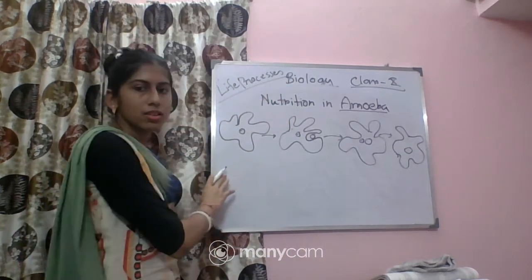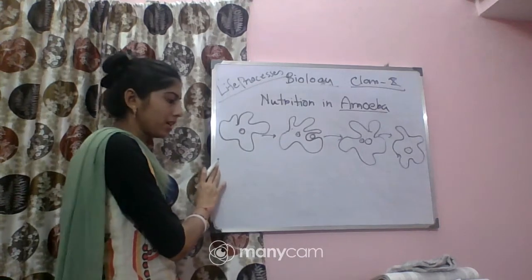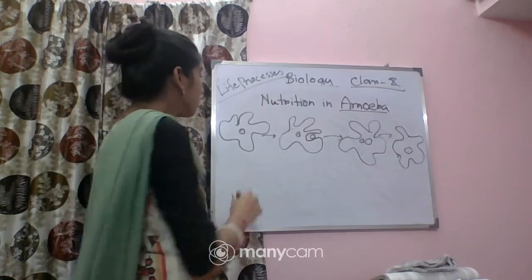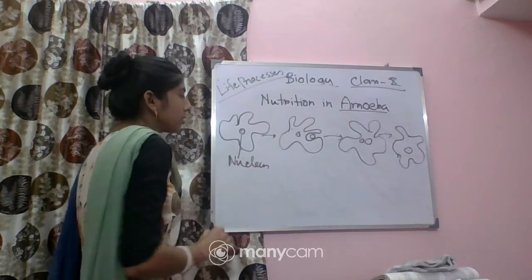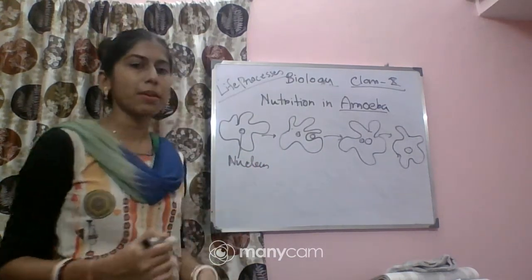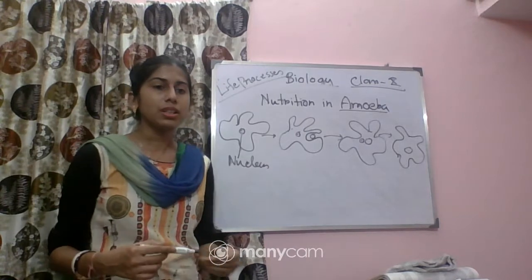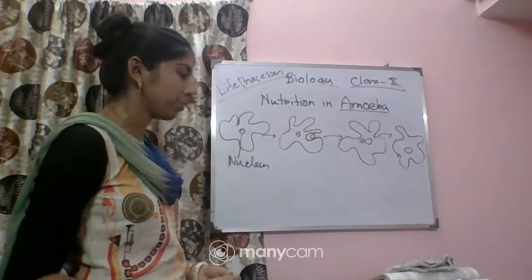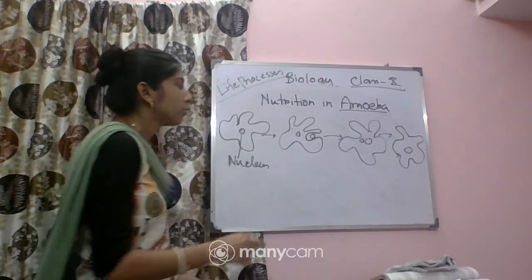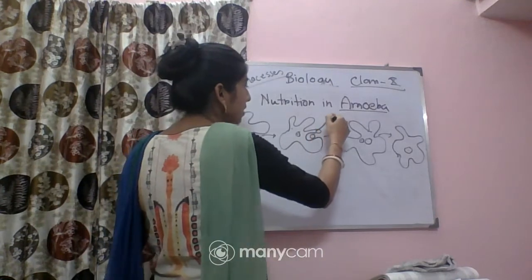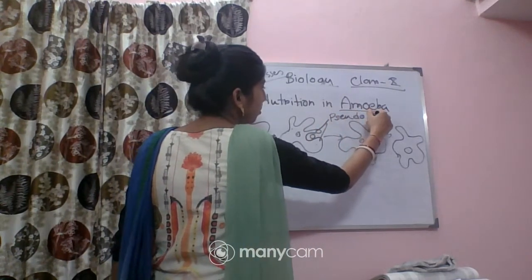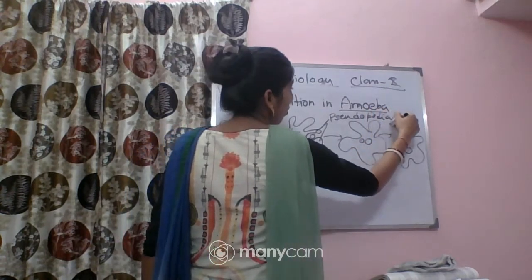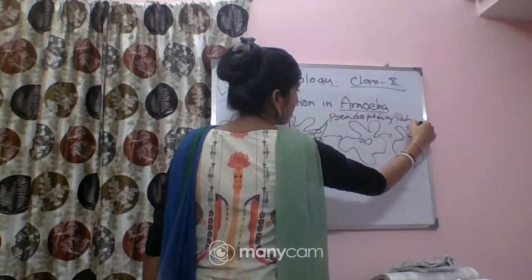So this is the diagram of an amoeba, right? First, this is the nucleus of the amoeba. As you can see, amoeba does not have a definite shape, so they have some finger-like projections which are called pseudopodia or false feet. So these are the pseudopodia or false feet.